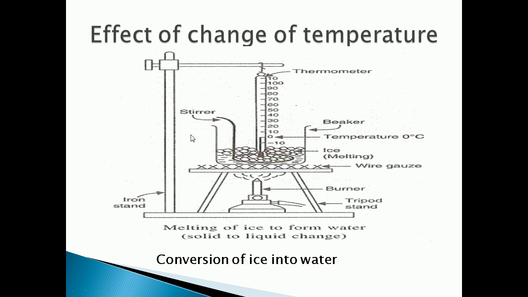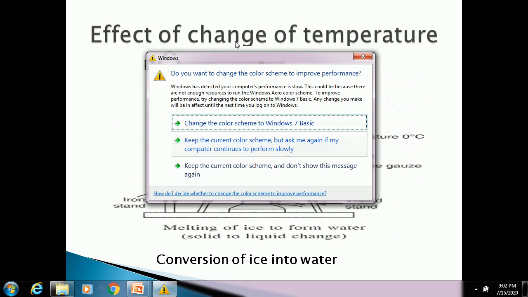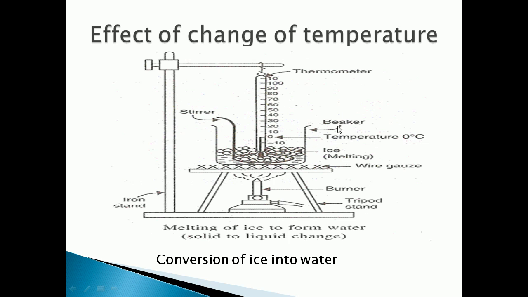Now we are going to see the activity given in your book: the effect of change of temperature. Due to a change in temperature, sometimes there will be a change in the state of matter. Sometimes a solid can be converted to liquid, or liquid to gas. So what is the effect of temperature change on the states of matter? For this we are going to see one activity.